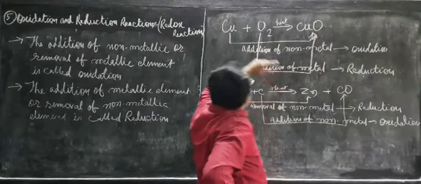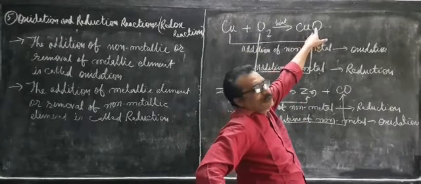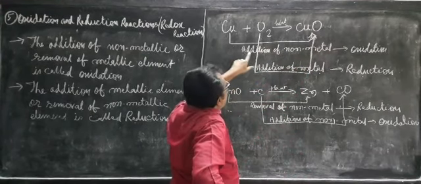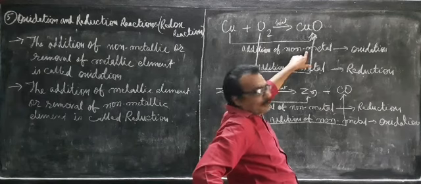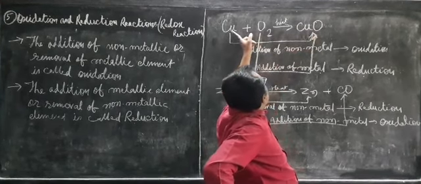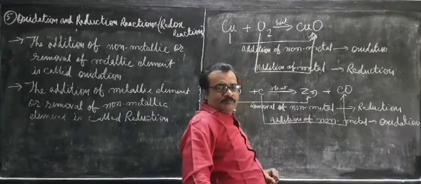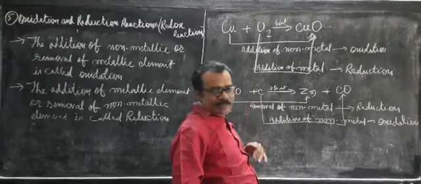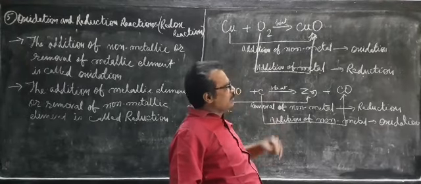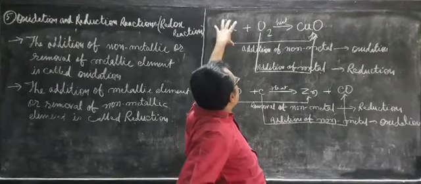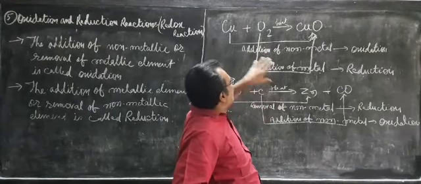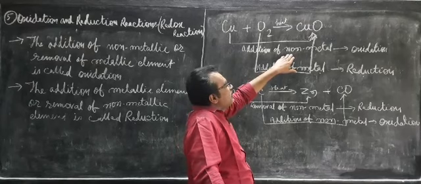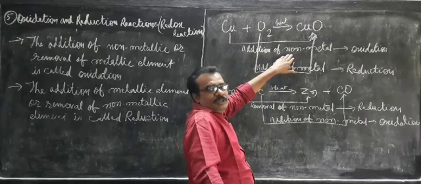Now in another way, oxygen is nothing but a non-metal. So now you can see there is an addition of non-metal. The concentration of the non-metal increases if you compare with the copper. So whenever the concentration of non-metal increases during the reaction, then this process is known as oxidation. So copper is oxidized to copper oxide because there is an addition of non-metal. That's why it is called oxidation.